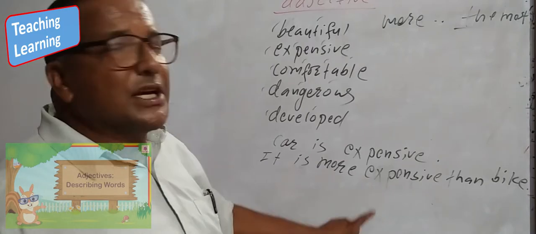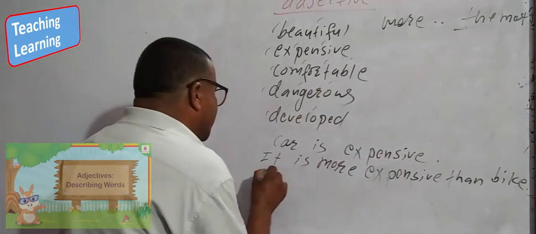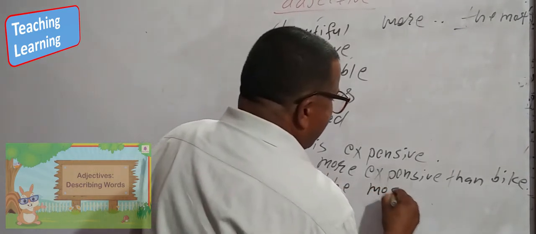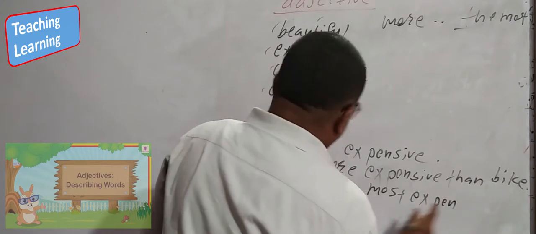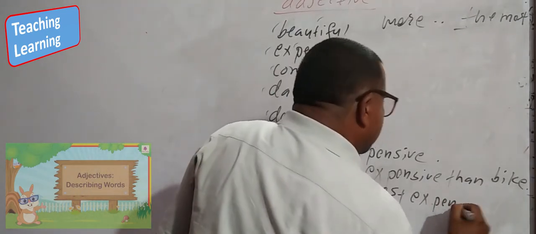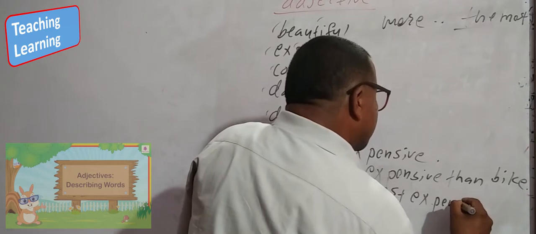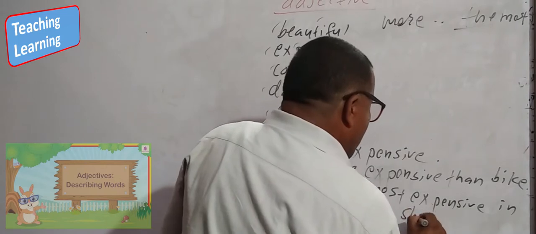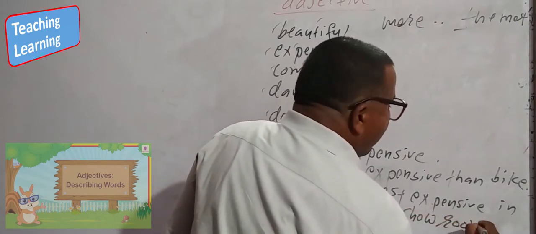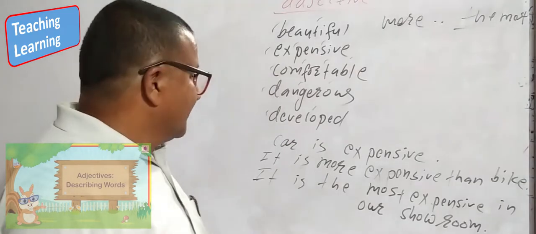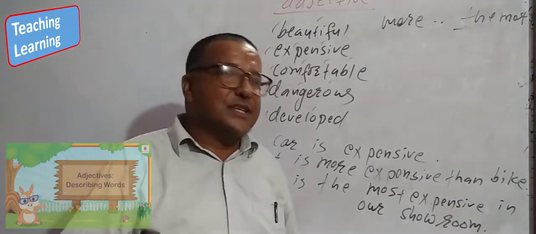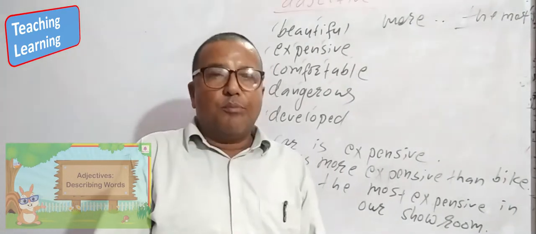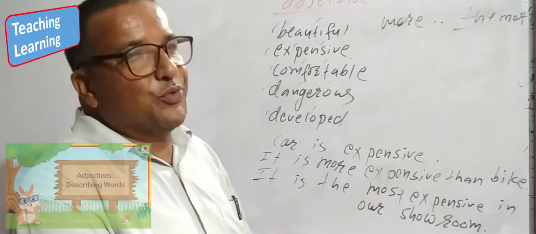How do we use it in the superlative degree? Look at here. It is the most expensive in our showroom. Aishwarya Rai is beautiful.